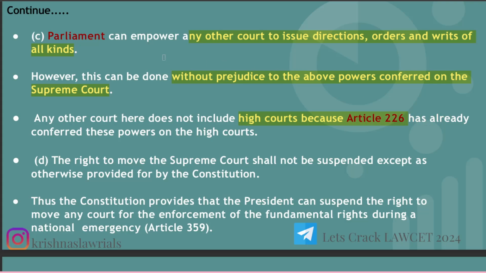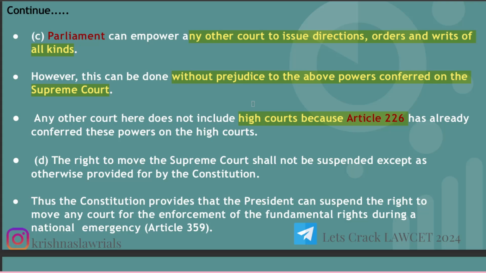So under this clause, Parliament can empower any other court, meaning other than the High Court and Supreme Court, because these two already have the right. The High Court has the right under Article 226 to hear matters relating to fundamental rights, whereas the Supreme Court has it under Article 32.